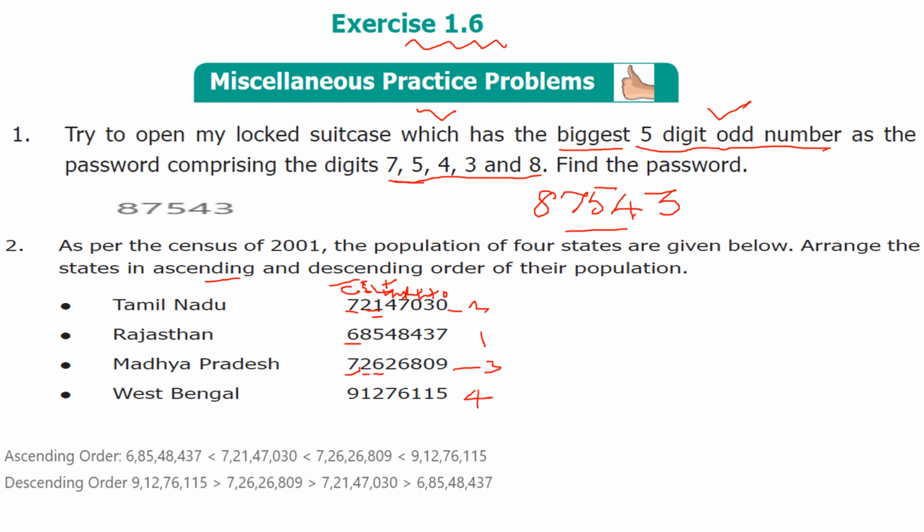So here you write the number in ascending order and write the corresponding states. First one Rajasthan, write the full form. Second one Tamil Nadu. Third one Madhya Pradesh and fourth one West Bengal. Descending order means big to small. Again you reverse it. Third one what? Madhya Pradesh. Fourth one West Bengal. So here West Bengal, Madhya Pradesh and Tamil Nadu and Rajasthan.